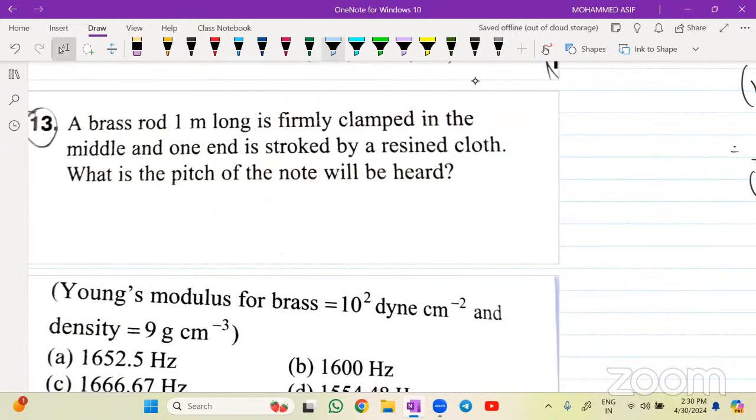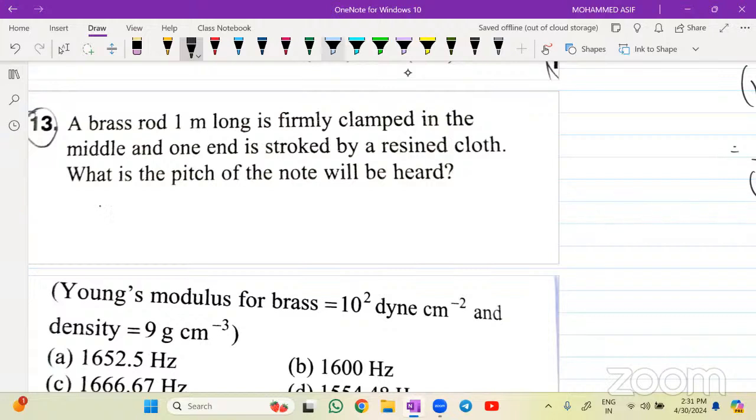A bronze rod of 1 meter long is firmly clamped at the middle, and one end is being stroked by a resined cloth. What is the pitch of the note? Pitch of the note मतलब frequency.